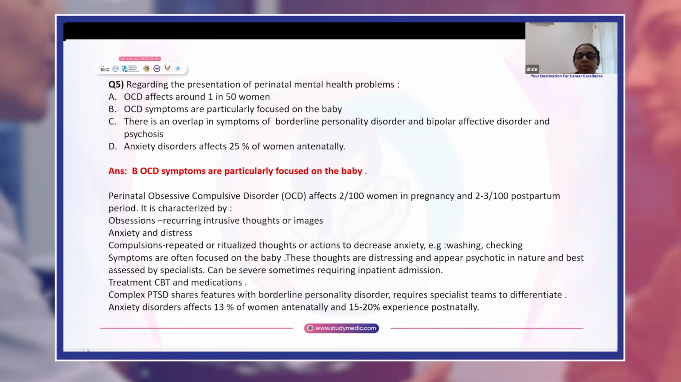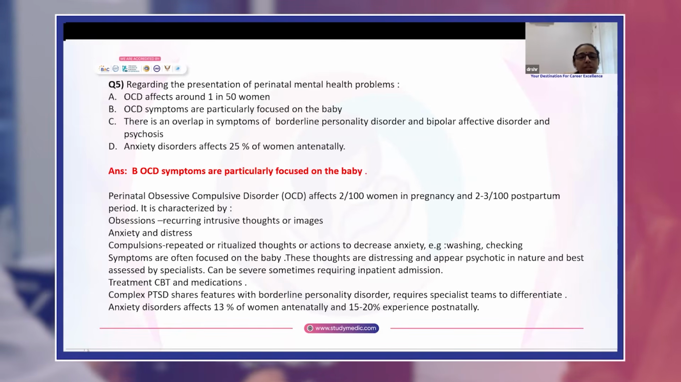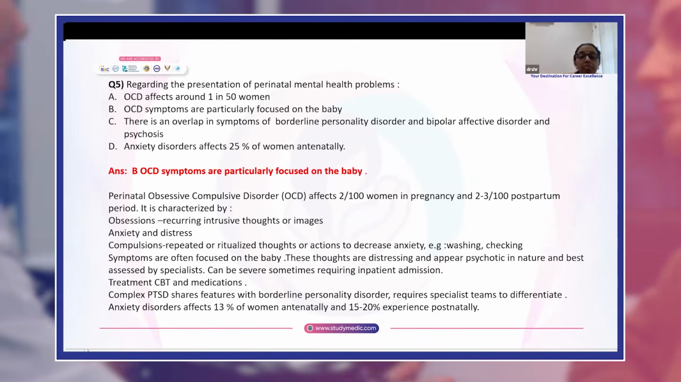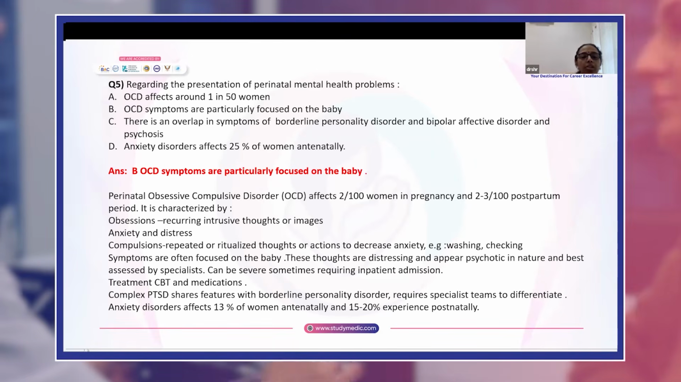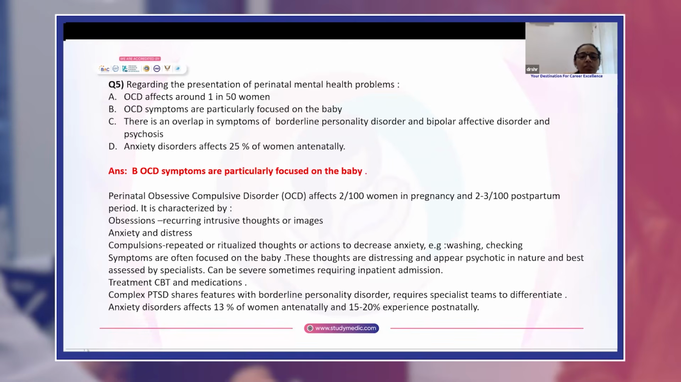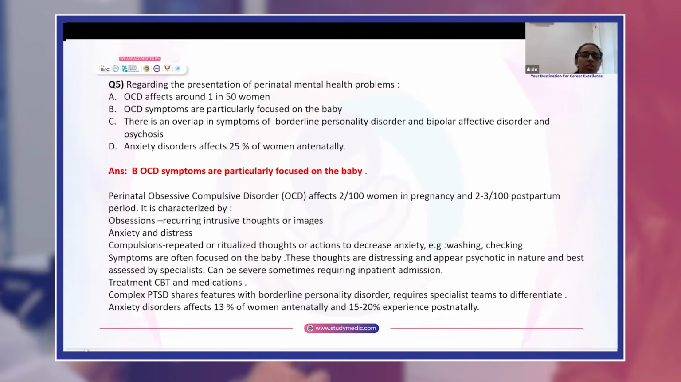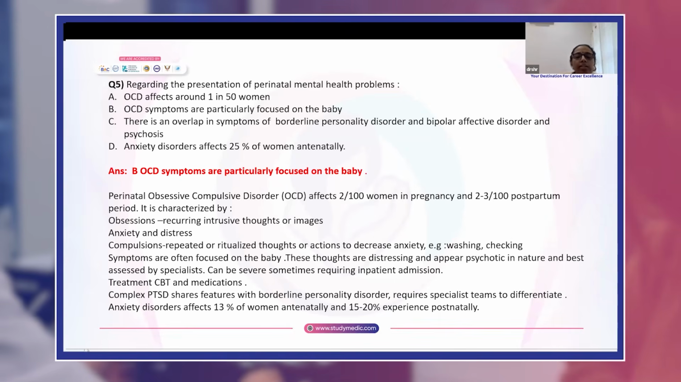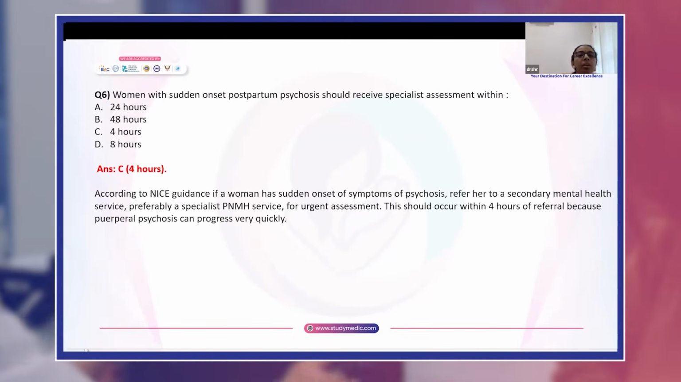These thoughts can sometimes be distressing and appear psychotic in nature and best assessed by specialists. It can be sometimes severe enough requiring inpatient admission. Treatment is cognitive behavioral therapy and medications. Now, complex post-traumatic stress disorder shares features with borderline personality disorders and requires specialist team to differentiate. Anxiety disorders affects 13% of the women antenatally and 15 to 20% experience postnatally.